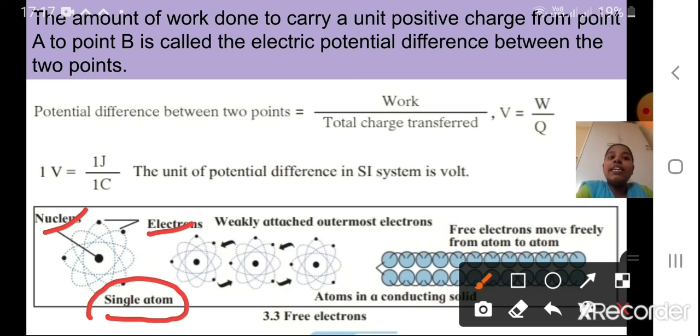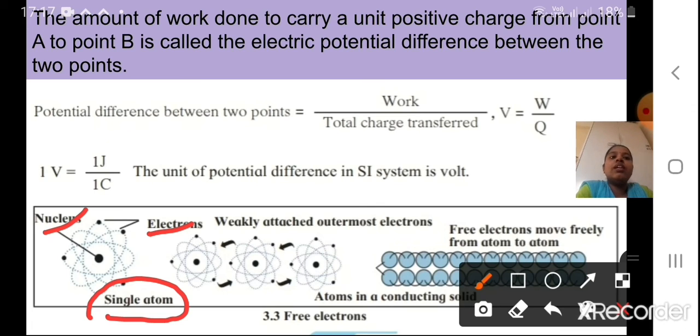Those electrons present in the outermost orbit are the valence electrons. They can be given, or copper can take it and become stable, but those electrons are only responsible for the conduction of electricity, and we call them free electrons.